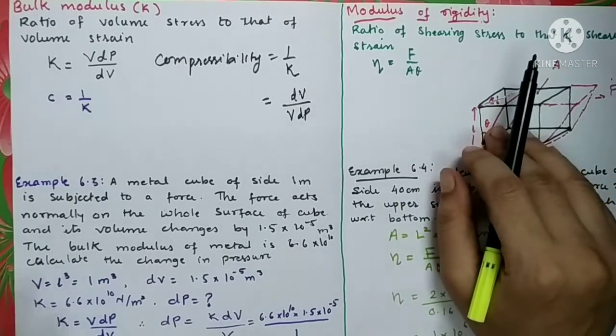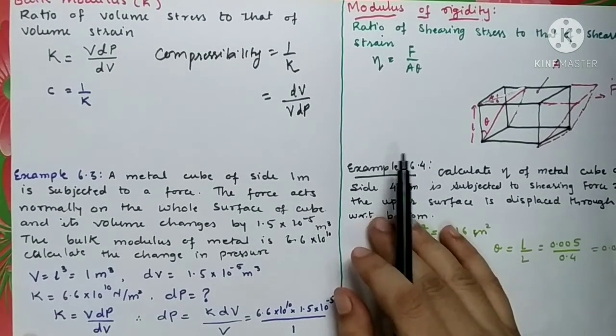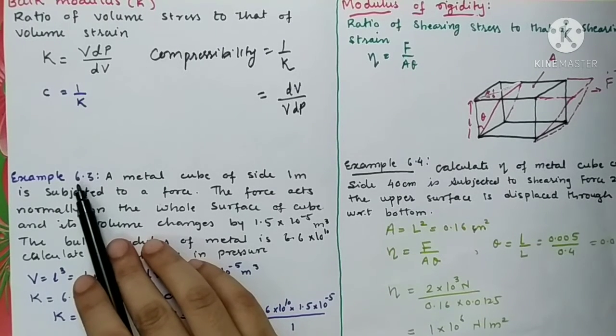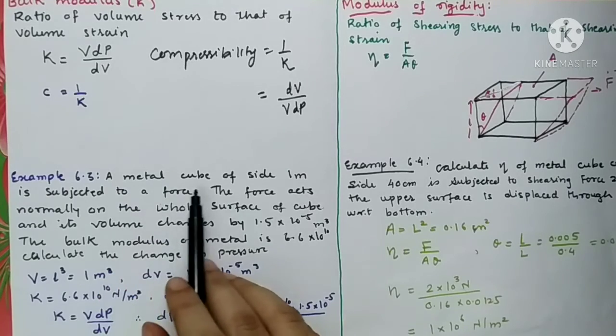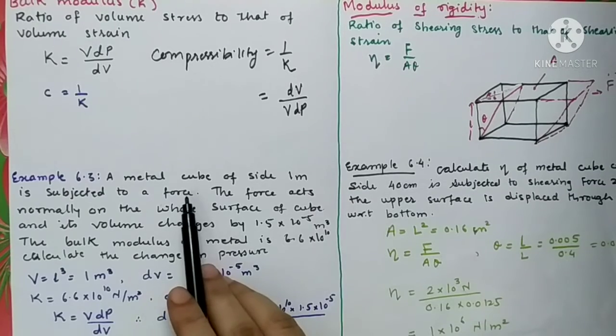Now let's solve the two numericals, very small numericals on bulk modulus as well as on the modulus of rigidity. It is here example number 6.3 in your textbook. It states that a metal cube of side 1 meter is subjected to a force.